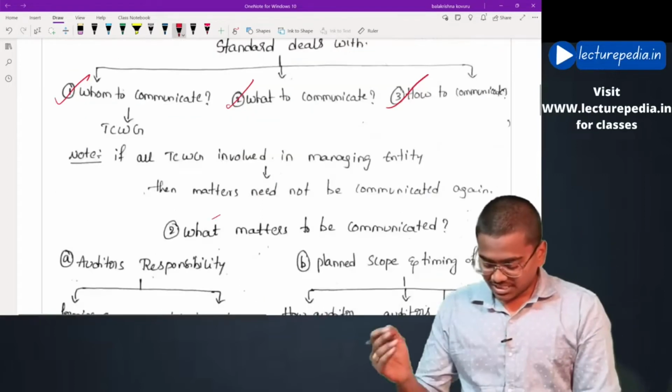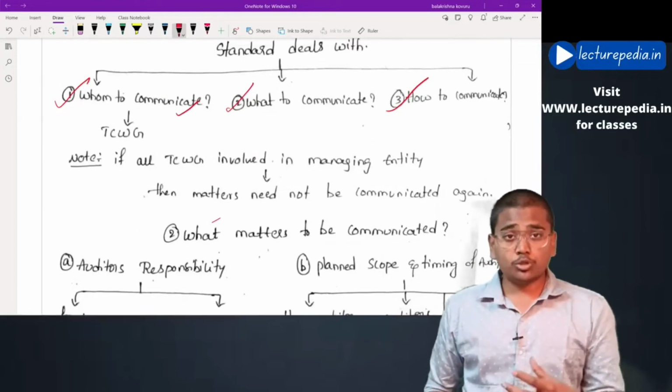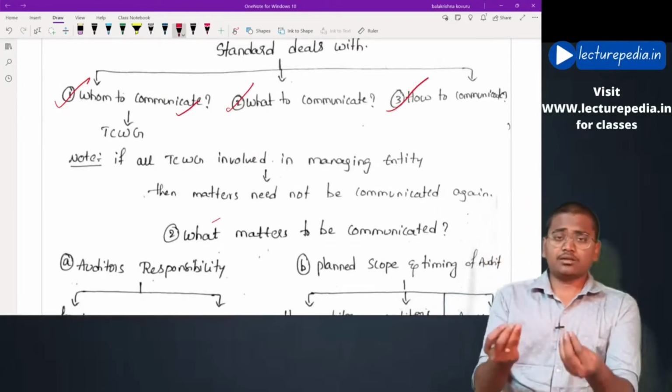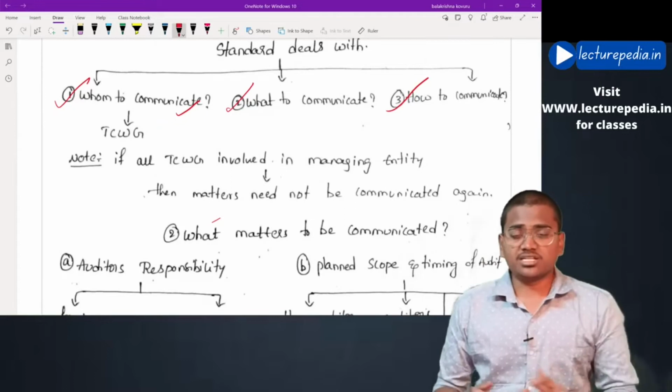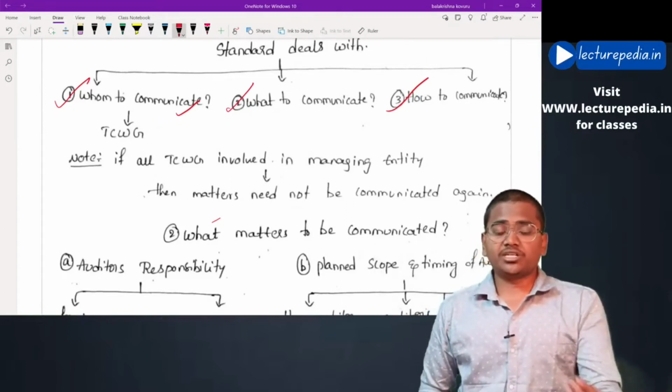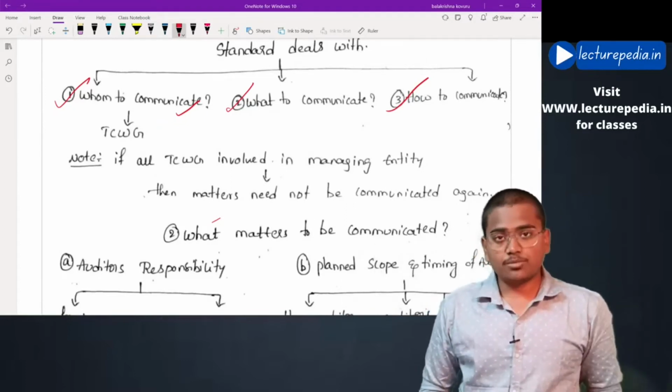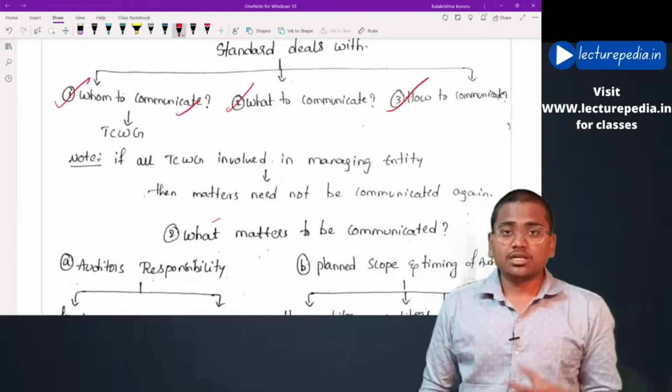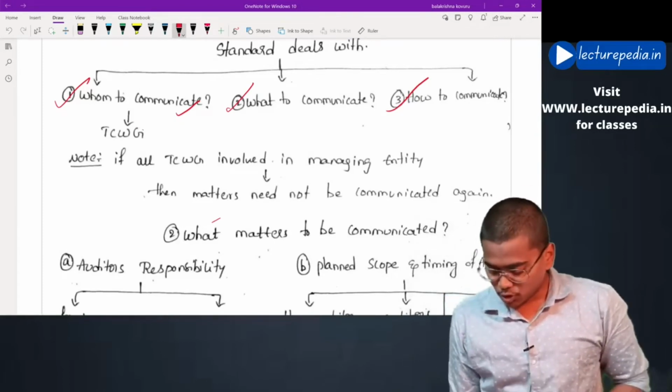Now, starting with the first question, whom to communicate. The name of the standard itself specifies communication to those charged with governance. Thereby, as per SA 260, the communication has to be made with those charged with governance.